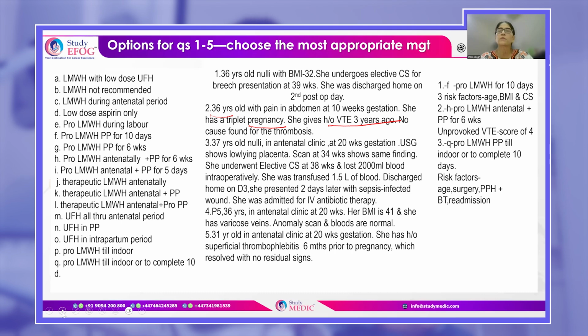You have another para 5, 36 years old, 20 weeks, BMI of 41, and varicose veins.